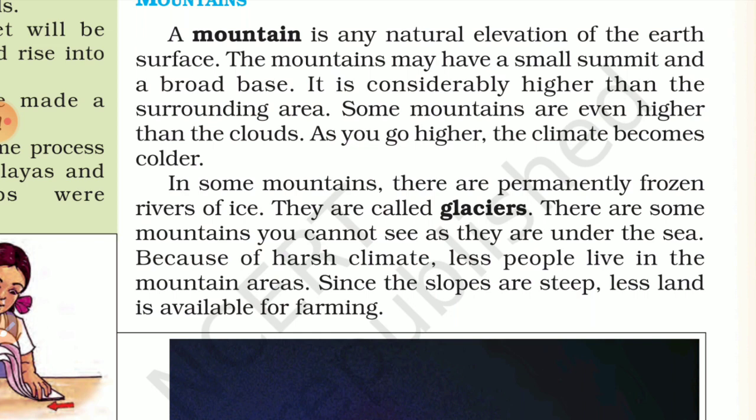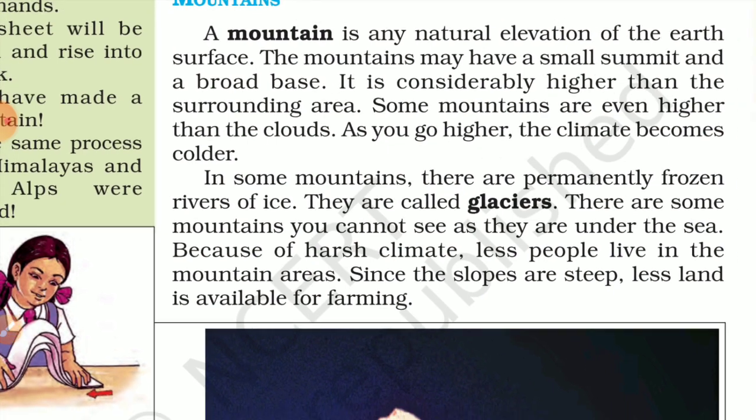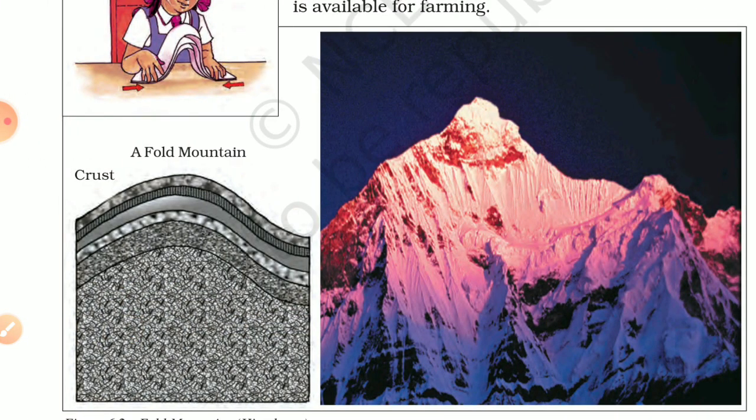Since the slopes are steep, less land is available for farming. This is an important reason why in the mountains you will see many villages, but fewer people live in them.